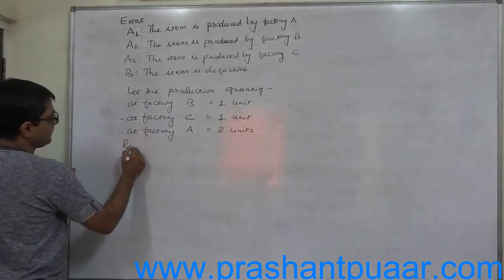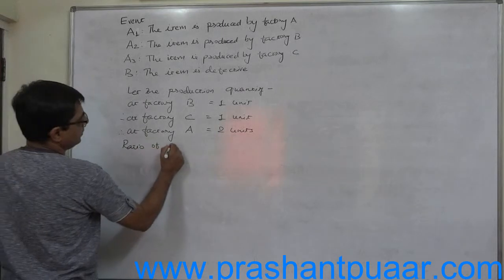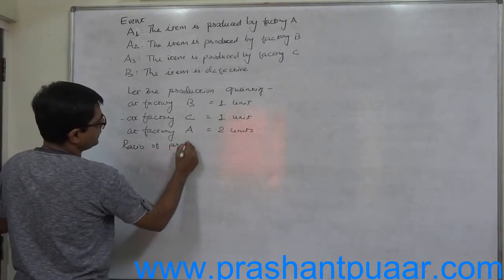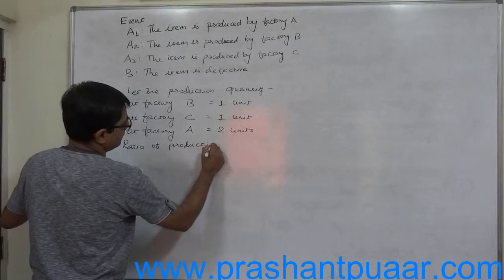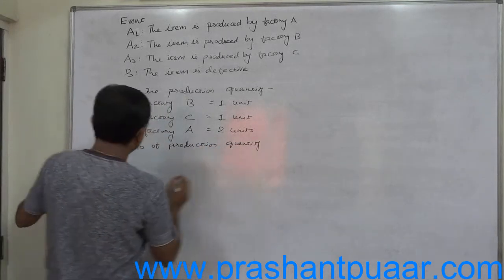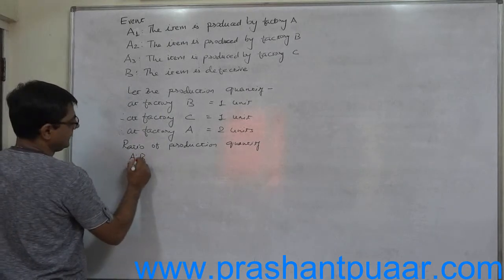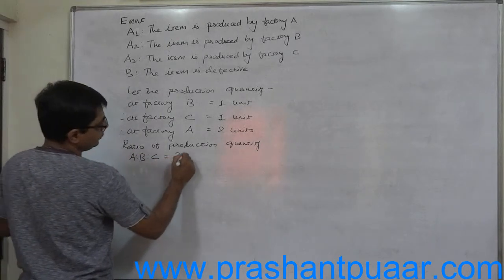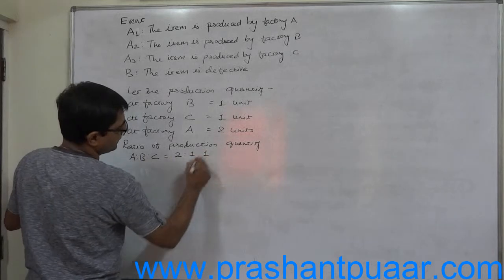So the ratio or proportion of production quantity comes to A is to B is to C equals 2 is to 1 is to 1.